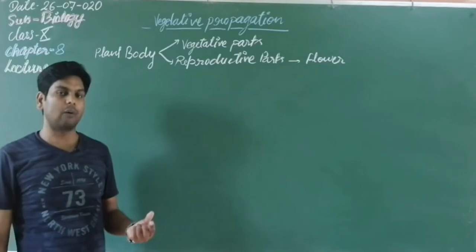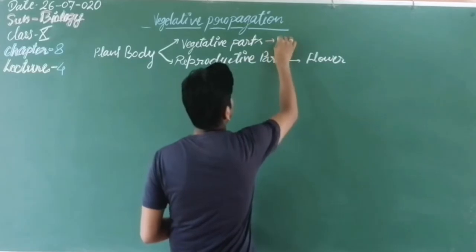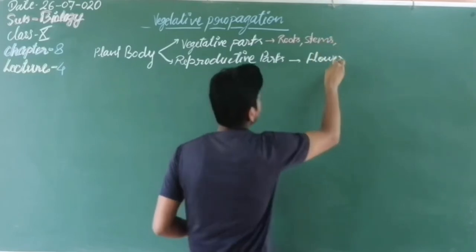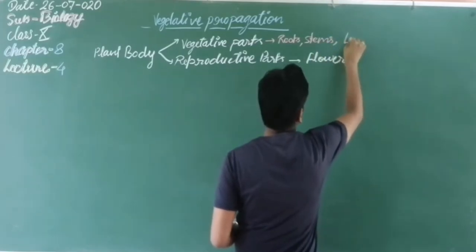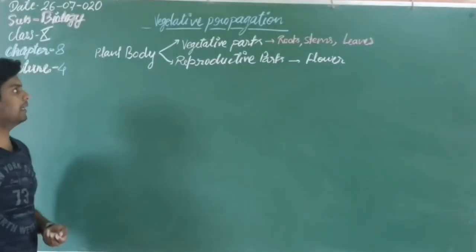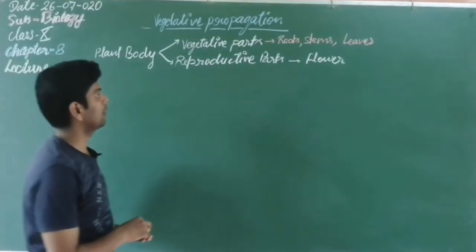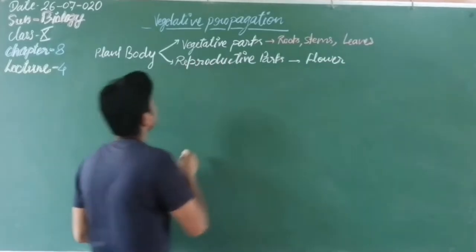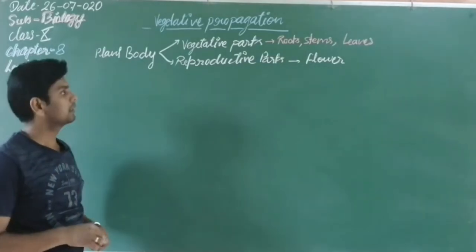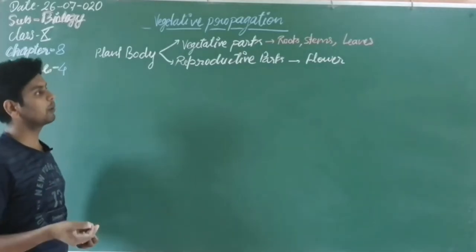Except the flower, all the parts of a plant are known as the vegetative part. These are the root, stem and leaves. So these are the vegetative parts of a plant. Vegetative means the vegetative part. Propagation means culture or formation of a new individual. So vegetative propagation means culture of the vegetative part of a plant. This is vegetative propagation by root, by stem, and by leaves.